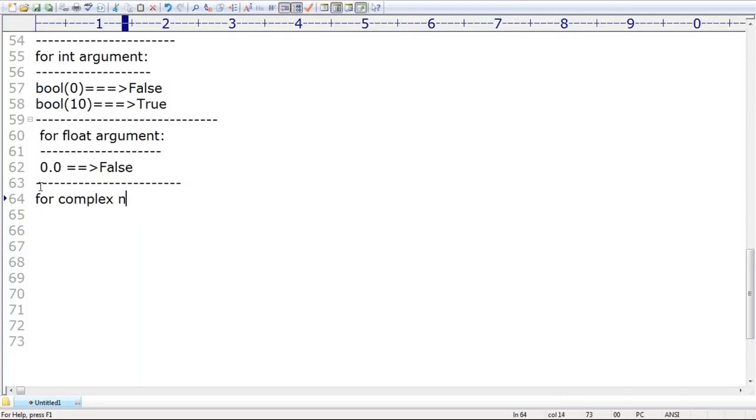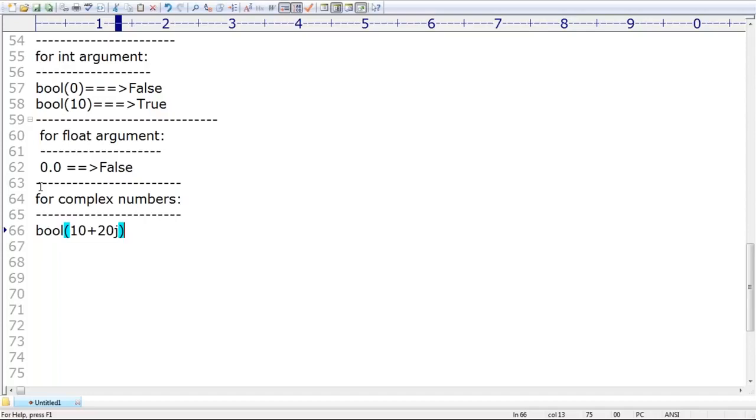Next, for complex numbers, very important. For complex numbers, how is the behavior? I'm passing a complex number as the argument. How is the Boolean function going to be evaluated? Can you please guess? bool of 10 plus 20j I'm taking. What is the answer we are going to get? Very simple.